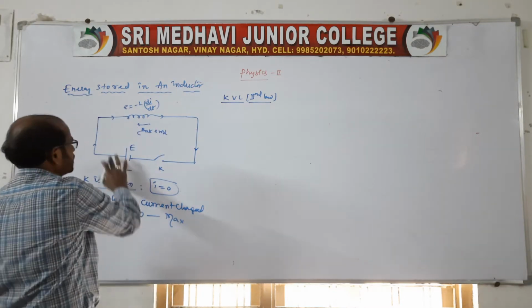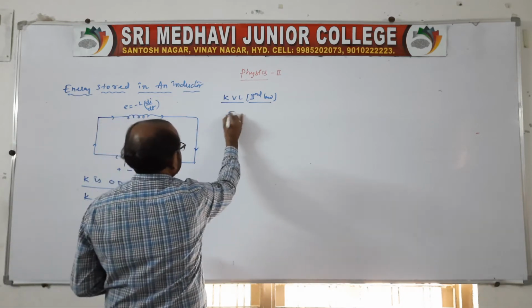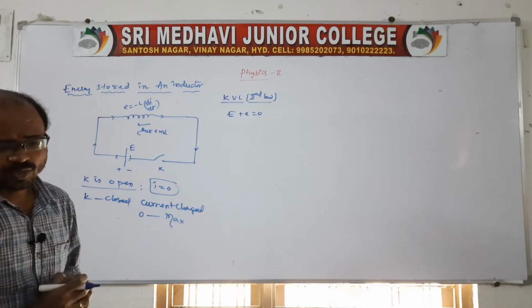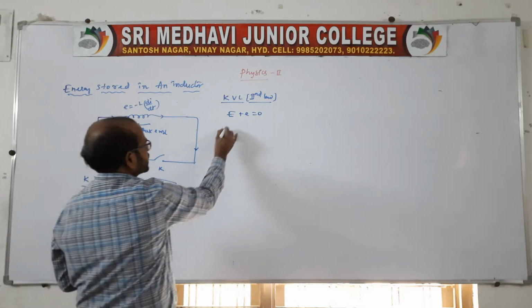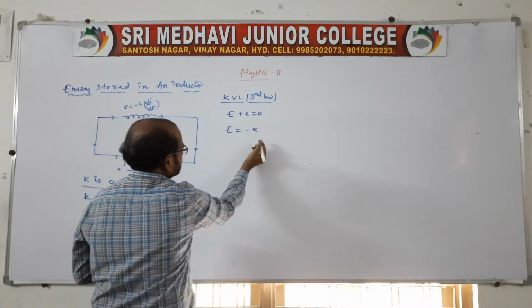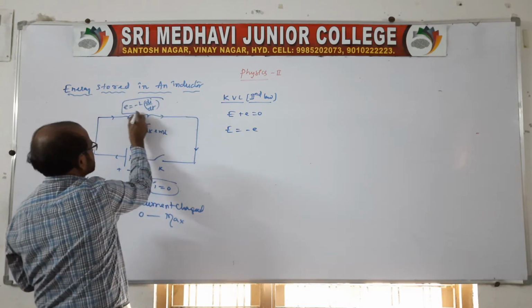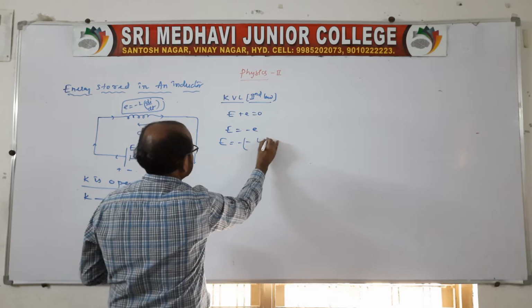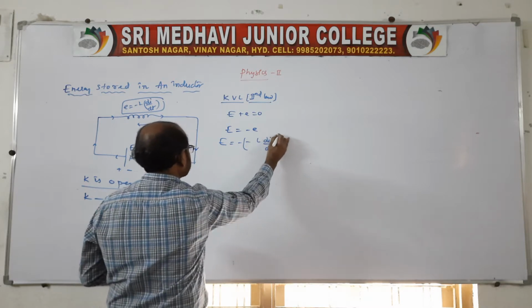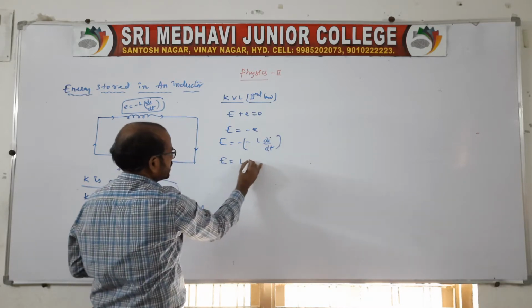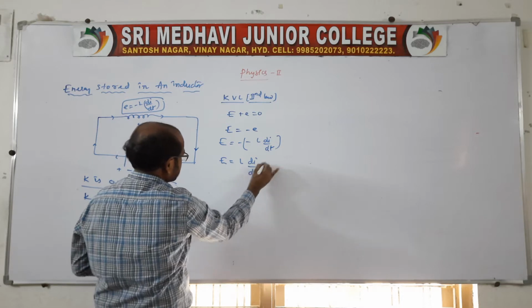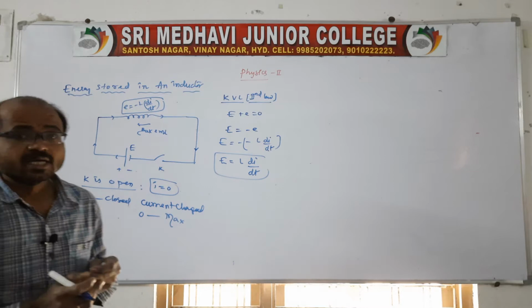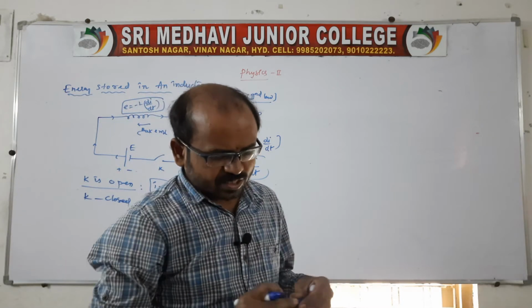Here we are applying Kirchhoff's second law, that is, the sum of EMFs in a given loop is equal to 0. Now you write capital E minus E, but E we know is minus L di by dt. Then E is equal to minus of minus L di by dt. So capital E is equal to L di by dt. Now what do we need to find? We need to find the energy stored.